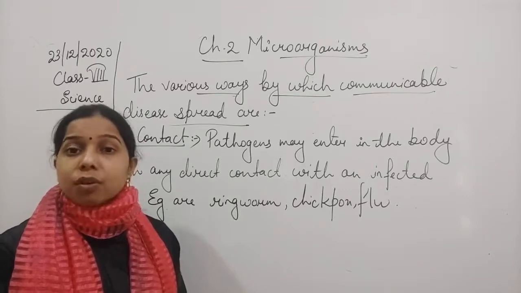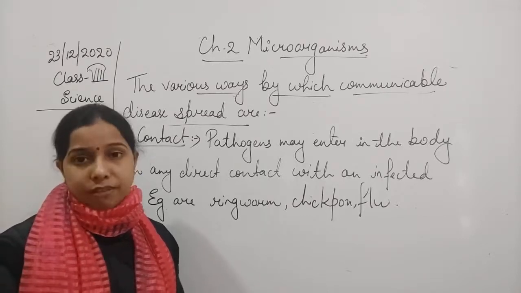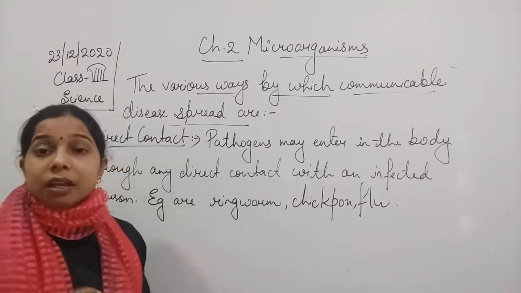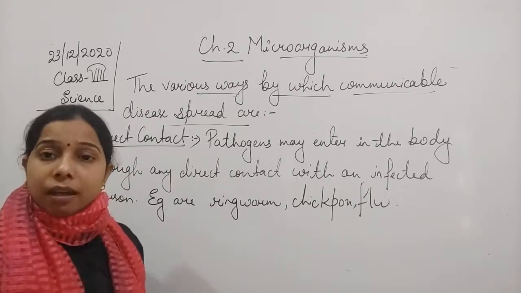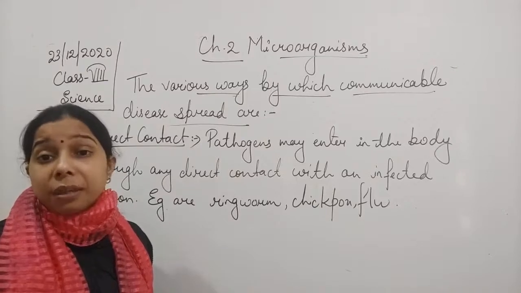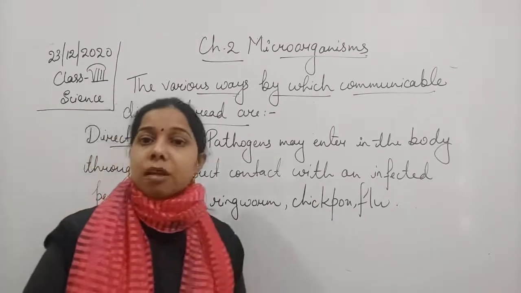But the transfer of the plasmodium from the infected person to the healthy person is done through an insect, a mosquito, and that type of mosquito is the female Anopheles mosquito, which is responsible for carrying this protozoa.